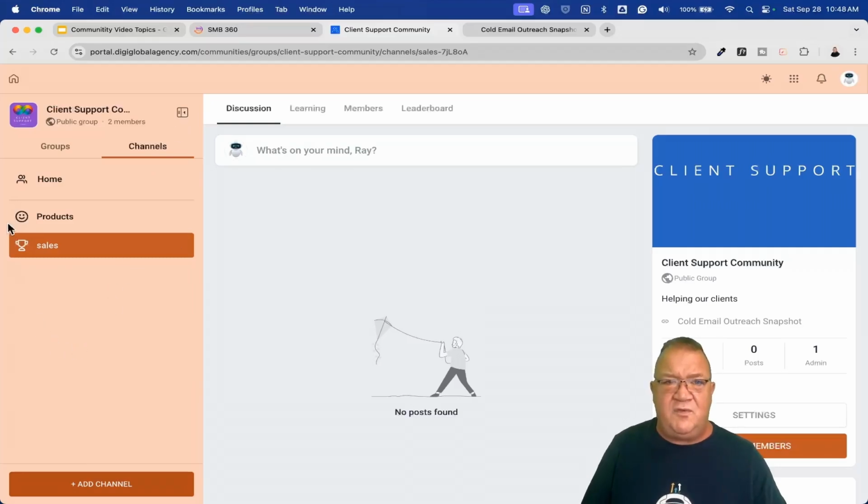Now what I want to do is move from this area more up to the tabs. Right now, we've already talked about groups. How do you find groups? How do you go from one group to another group? How do you look at channels, the different types of channels, how to customize a channel inside of there.